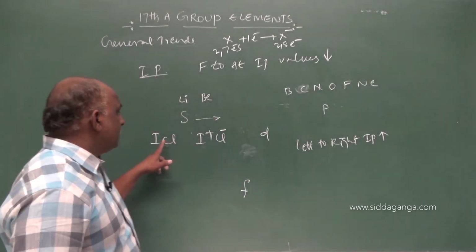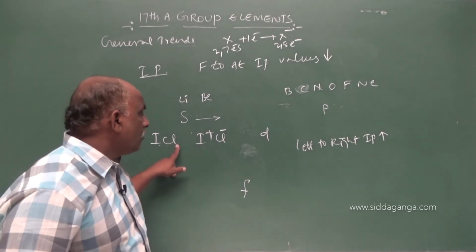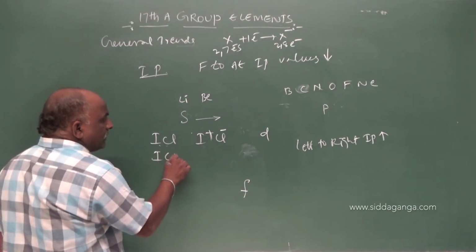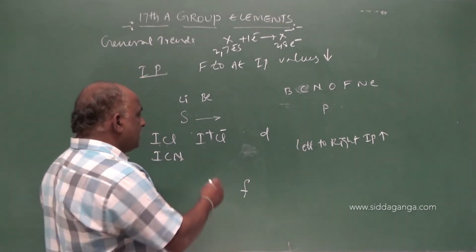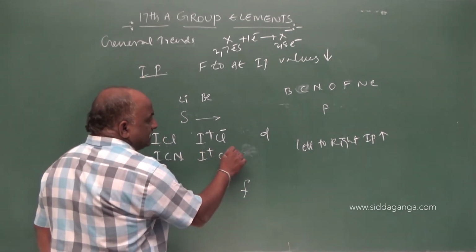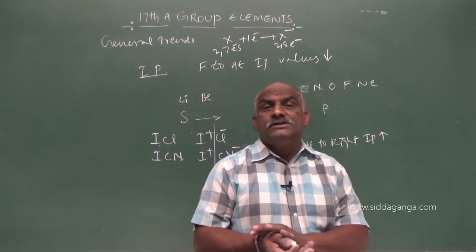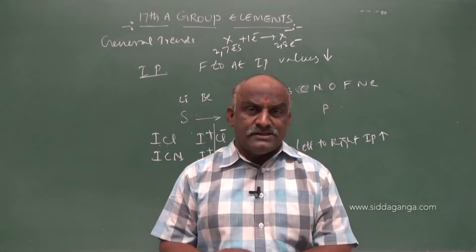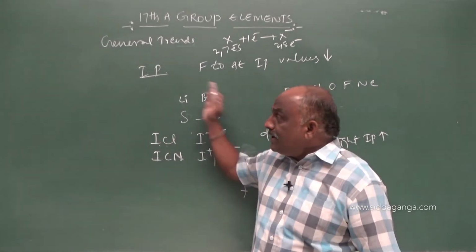Cationic species. Examples: ICl, where iodine exists as I plus, iodine monochloride. One more example is ICN, iodine cyanide. Here iodine is positive, while CN is the negative species. So, these are available in the form of positively charged ions due to the higher ionization enthalpy values compared to